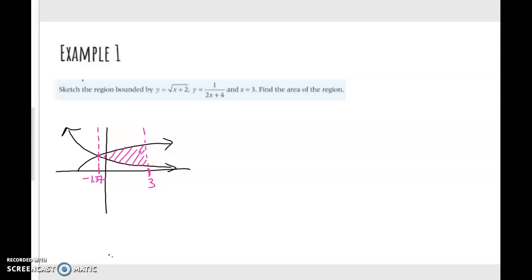So remember what we just did was we sketched the two curves, and since it says we want to sketch the region bounded by these curves, what we're talking about is the area between them. They only gave us an upper limit, x equals 3, so we had to manually find the lower limit, which is the point of intersection between the two curves. And so we have negative 1.37 being our lower limit, positive 3 being our upper limit.